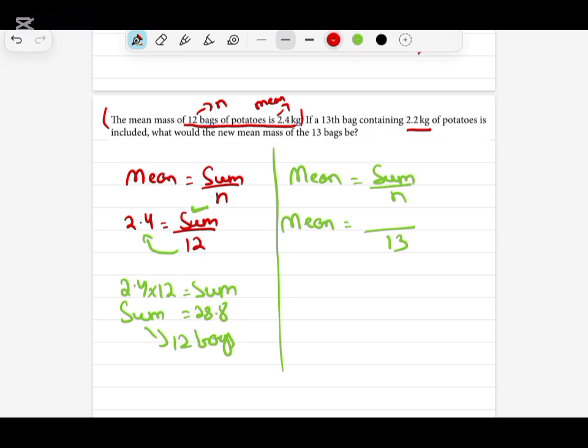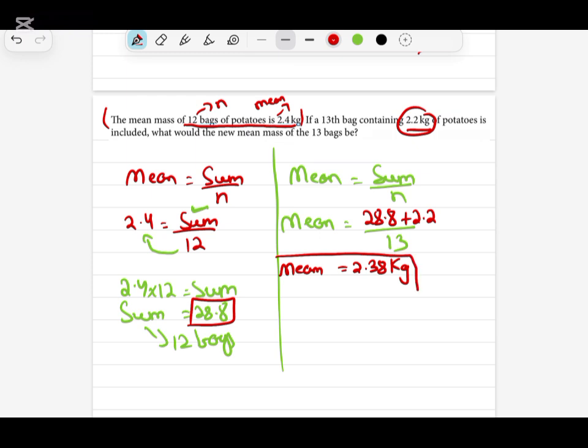Now listen to me very carefully. The sum of 12 bags is this, so I will write here 28.8. And the extra bag, the 13th bag, is added, whose weight is 2.2, so I will write here 2.2 kg. So 28.8 plus 2.2 divided by 13 will give us 2.38 kg. This is the mean when we add another bag whose weight is 2.2 kg.